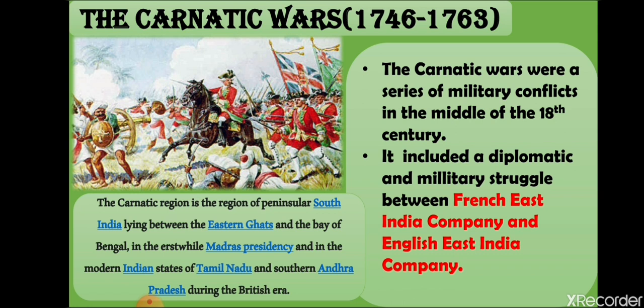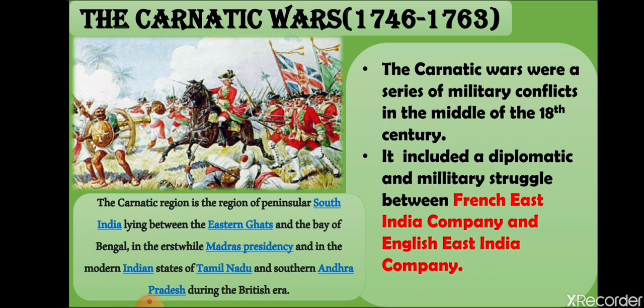La Bourdonnais, the governor of the French army, had promised to return Madras to the English, but Dupleix withdrew that promise and wanted to give Madras to Anwaruddin after the capture. Overall, when the War of Austrian Succession ended, at that time the First Carnatic War also ended.